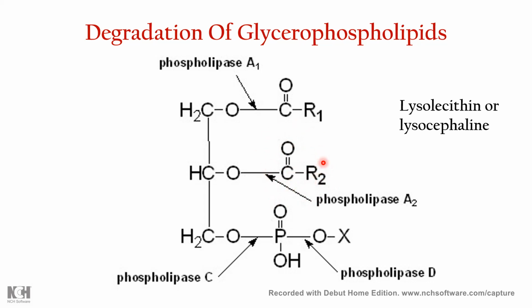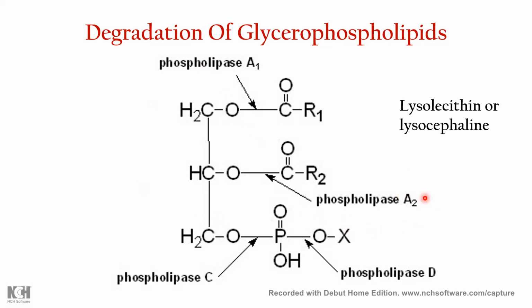How does this degradation occur? I hope you are understanding. Phospholipase A1 breaks down fatty acid 1, and phospholipase A2 breaks down fatty acid 2. Phospholipase C mainly breaks the bond between the glycerol and phosphate, releasing glycerol, phosphate and the nitrogenous base together. And lastly, phospholipase D breaks the phosphodiester bond between the phosphate and the nitrogenous base. So these are the ways the phospholipases break down glycerophospholipids.